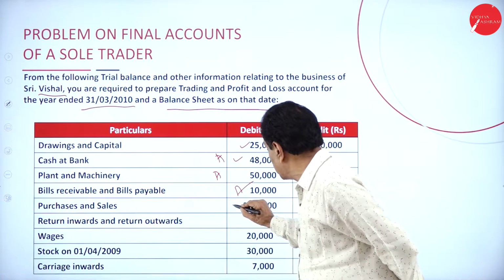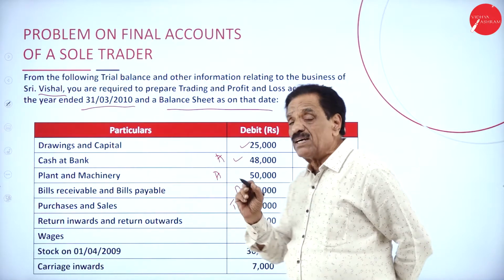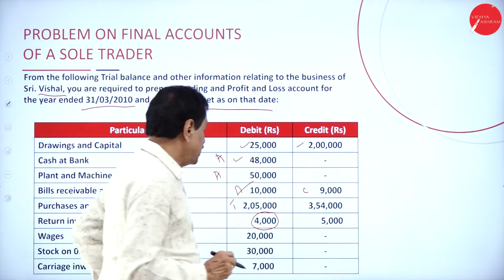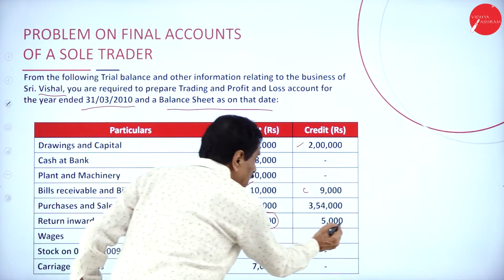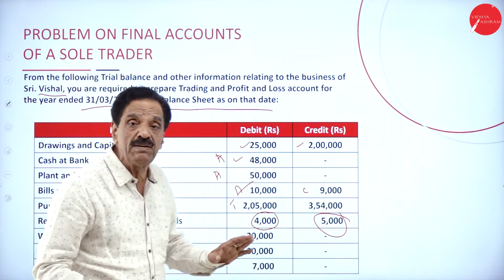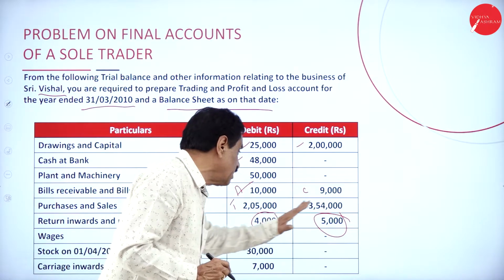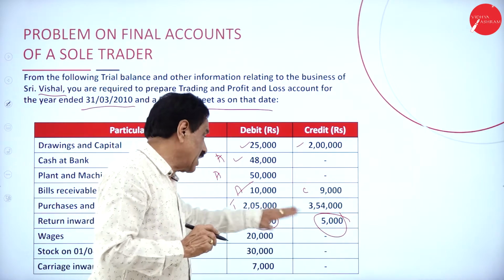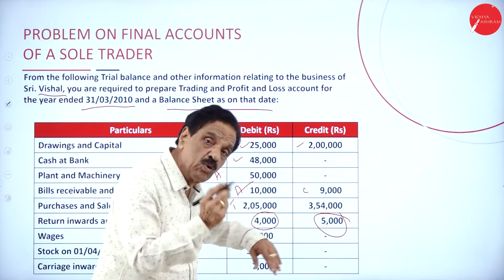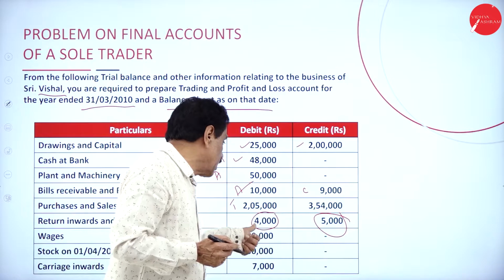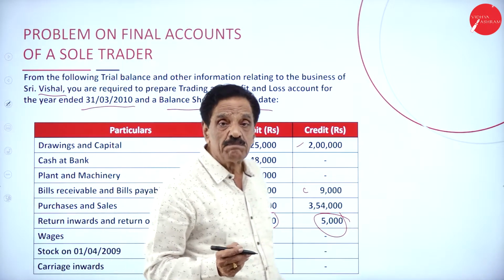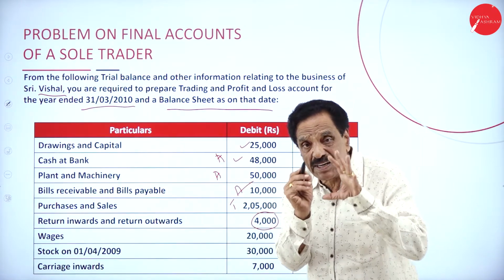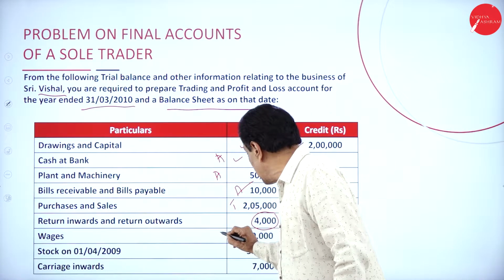Then purchase and sale will come in the trading account. Return inward. This is actually sales return. This is purchase return. 4,000 is the sales return. 5,000 is the purchase return. 4,000 sales return, return inward, whereas that is return outward. Purchase return, this is your sales return. This is your purchase return. Then wages come, directly connected with production, so it will come in the trading account.